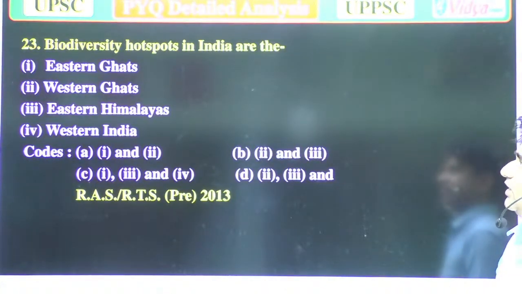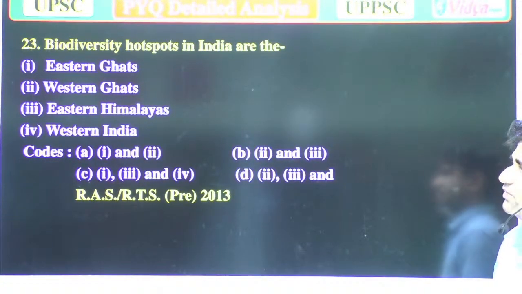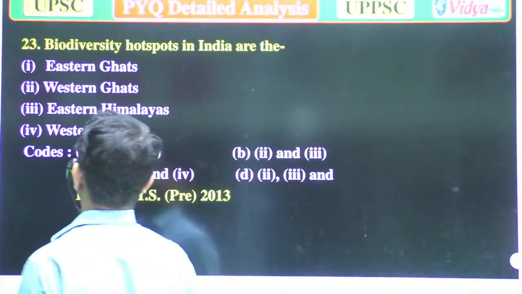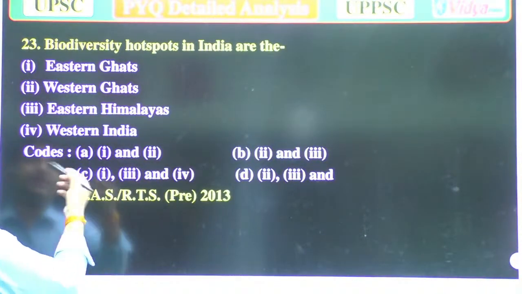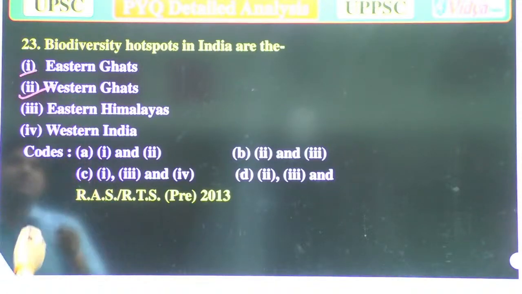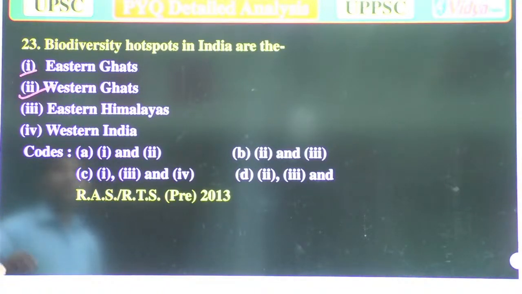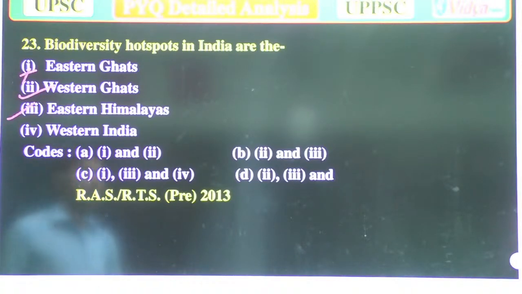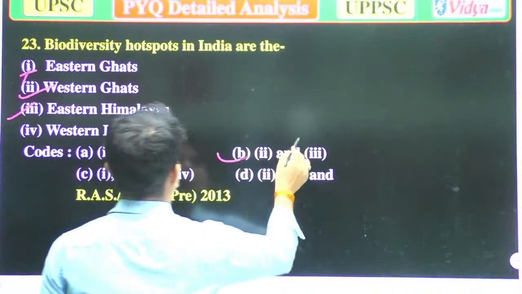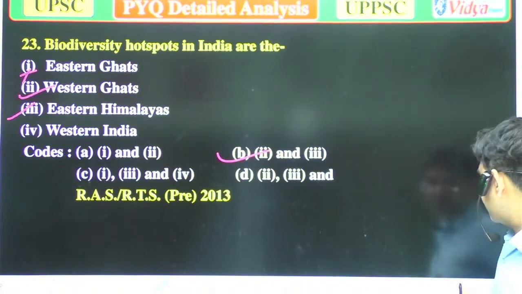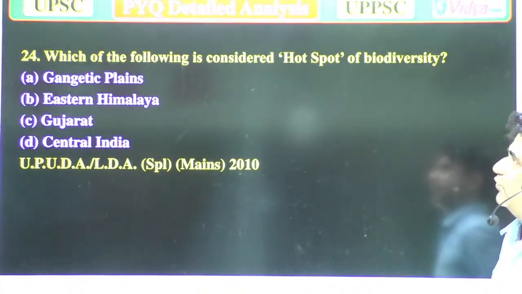Biodiversity hotspots in India are: 1, Eastern Ghats, 2, Western Ghats, 3, Eastern Himalayas, and 4, Western Himalayas. So Western Ghats, Eastern Ghats, and Eastern Himalayas, means only 2, 1, 3. Yeah, option B is correct, because these are the more biodiverse areas. Now we'll move to the next question.